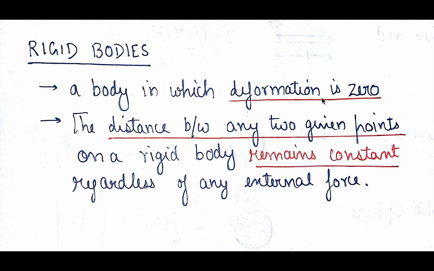So in physics, the rigid body is a theoretical body. No body in the world doesn't deform on the application of force. Theoretically, the rigid body is a body in which deformation is zero, or technically, the distance between any two given points on the rigid body remains constant. You take two points on a rigid body and apply compression, and the distance between them doesn't change, regardless of any external force.